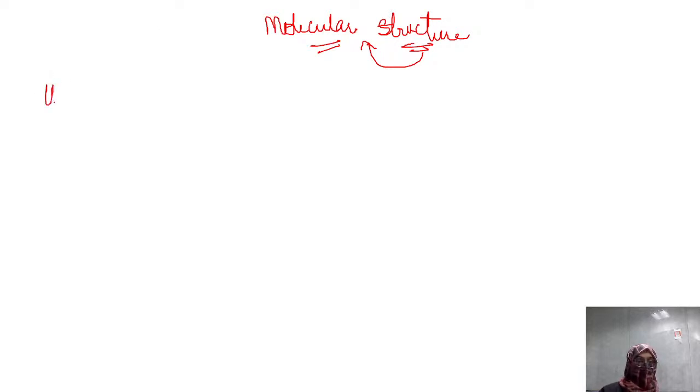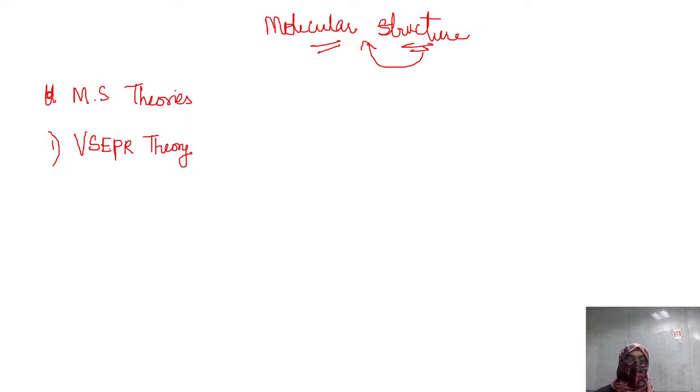To describe the shapes of molecules, three theories came into existence. The first theory was VSEPR theory. I'm sure that you have memorized this answer in your first year.